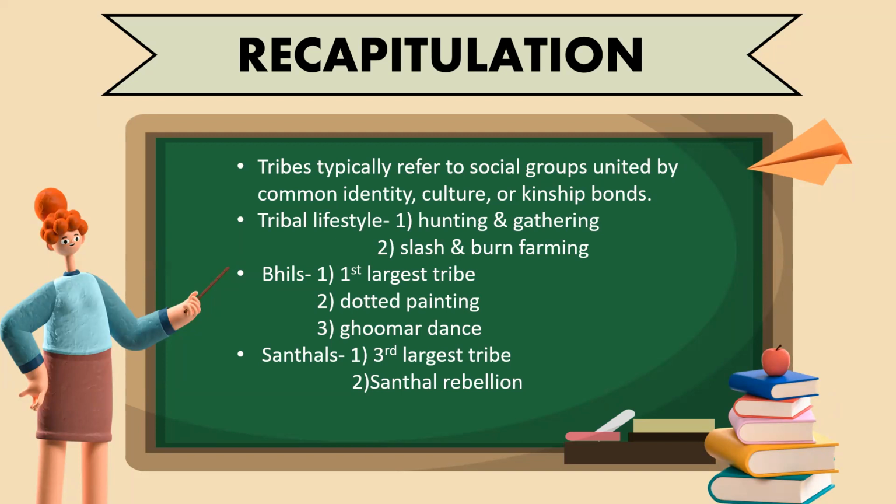They were the third largest tribal community of India. Then we studied about the Santhal rebellion started by the Santhal tribe, in which four brothers were responsible: Sidhu, Kanu, Chand, and Bhairav Murmu. They started the Santhal rebellion, and I showed you pictures of two personalities: Draupadi Murmu and Hemant Soren, Chief Minister of Jharkhand, who belong to the Santhal tribe. Okay, is it clear till here, students? Yes, ma'am. Okay, now let us take a few questions.